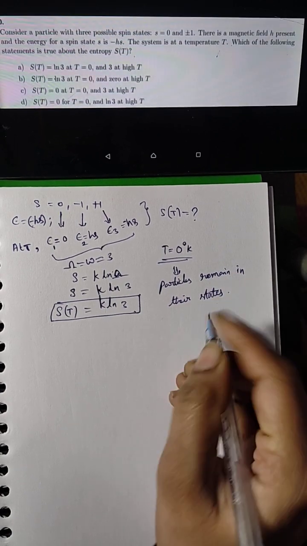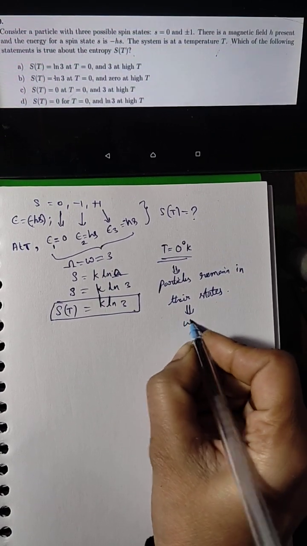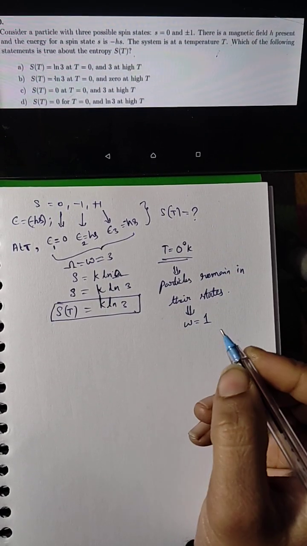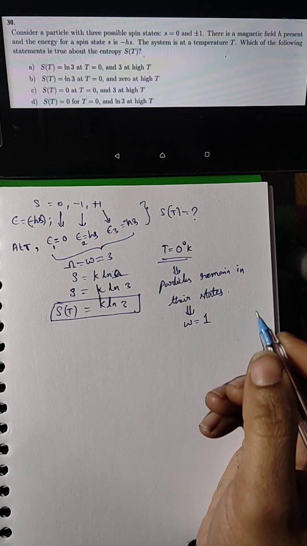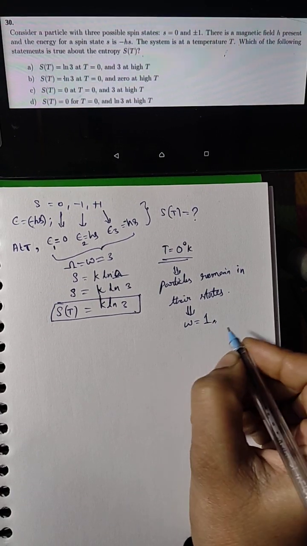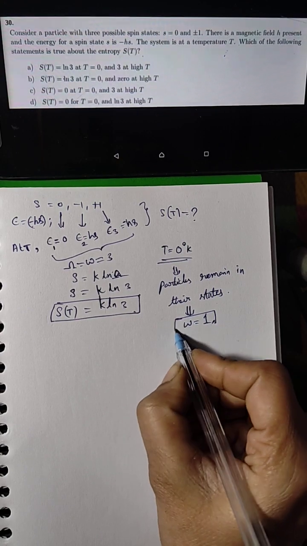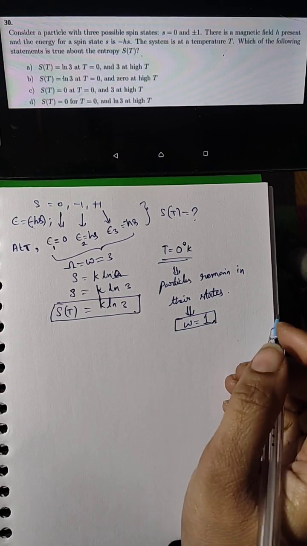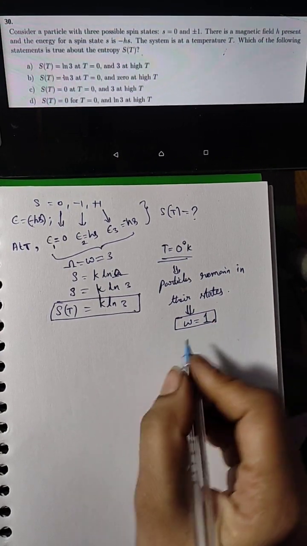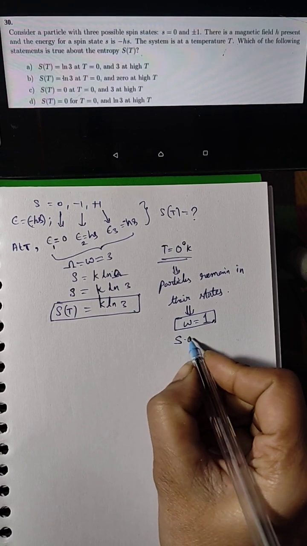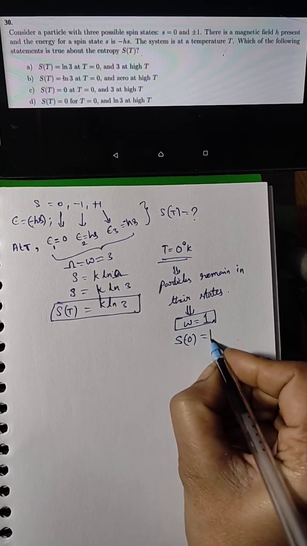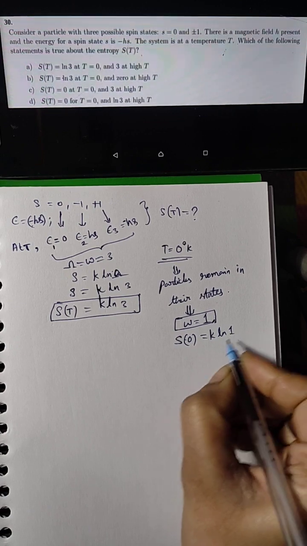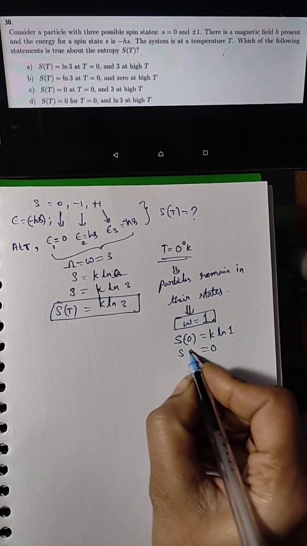Then what is the possibility in which they are already present? They will be in the same place. So omega will have only one possibility, the existing possibility, 1. So S at temperature 0 Kelvin is equal to K ln 1. Ln 1 value is 0, so S is 0.